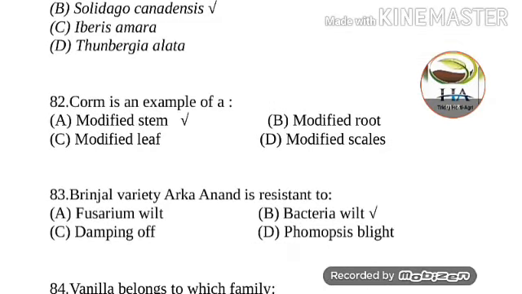Next question is, corm is an example of. Options are modified stem, modified root, modified leaf and modified scales. So answer of this question is corm is an example of modified stem.